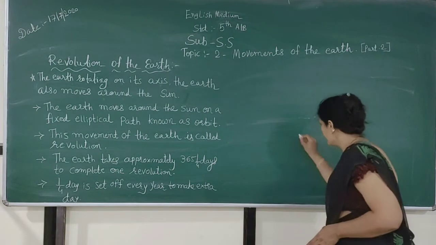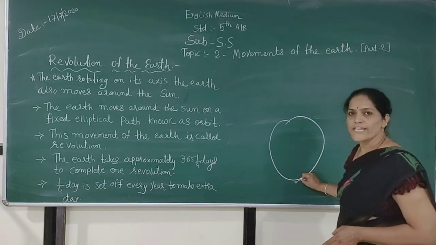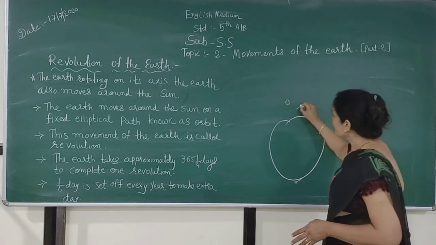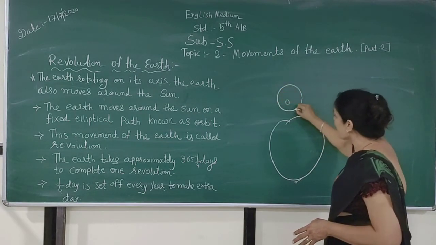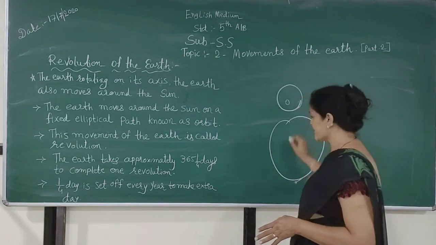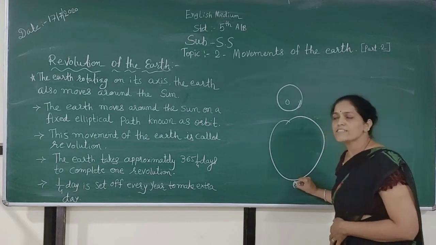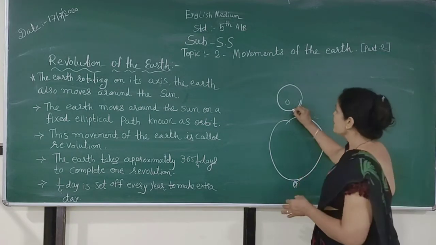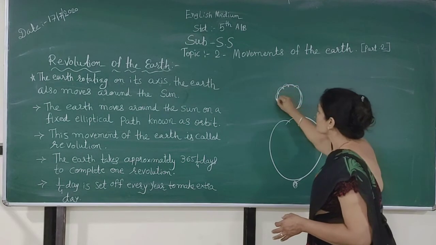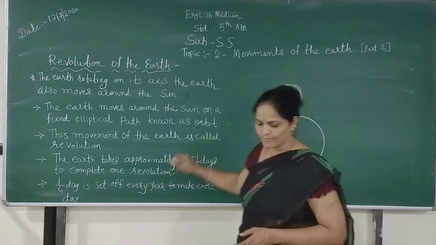When our earth rotates on its axis, it is called rotation. And here is the sun. When the earth moves around the sun, it is called revolution.